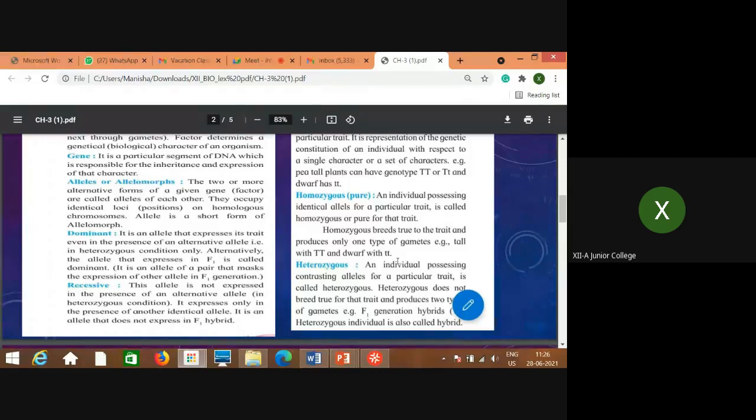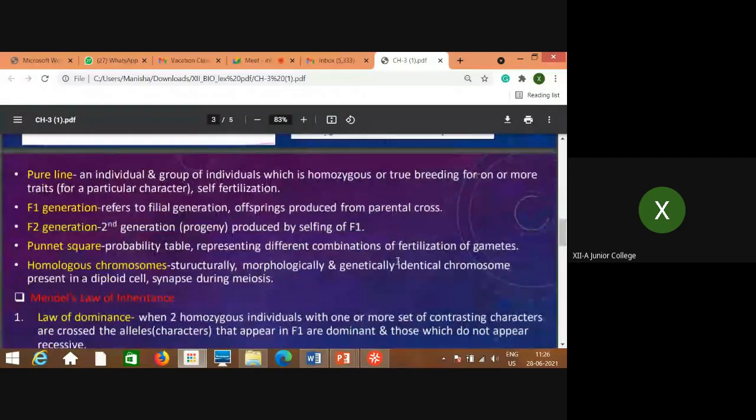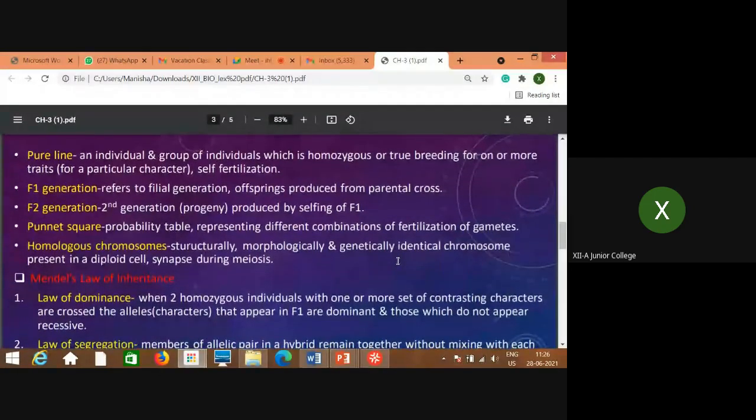Now we'll discuss it with the help of an example, then it will be very clear to you. Before that, a few more terminologies. Pure line means an individual or group of individuals which is homozygous or true breeding for one or more traits. For that particular character, it is called a pure line.